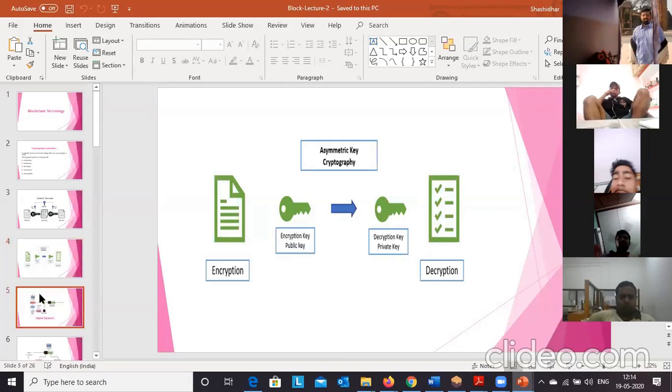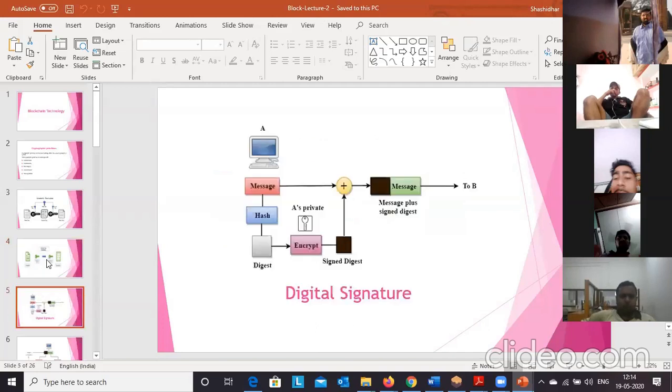Next we need to understand an important thing, the digital signature. Digital signature is widely used in blockchain technology. Let me explain how the digital signature happens. Digital signature is used to provide services like authentication as well as message integrity. We have discussed some security services, so authentication and integrity will be provided with the help of digital signature.